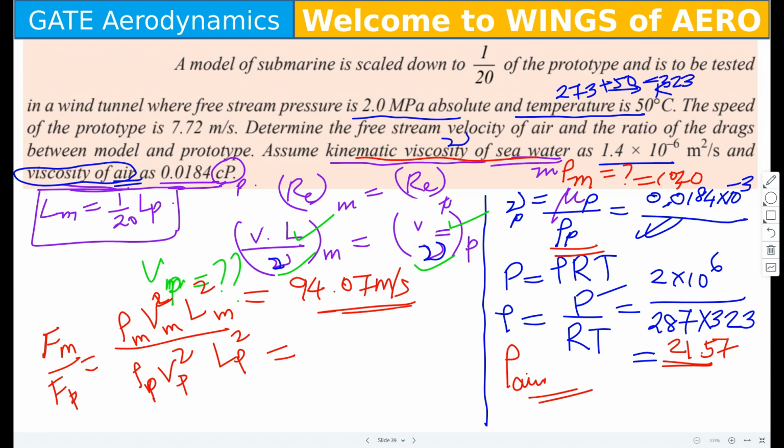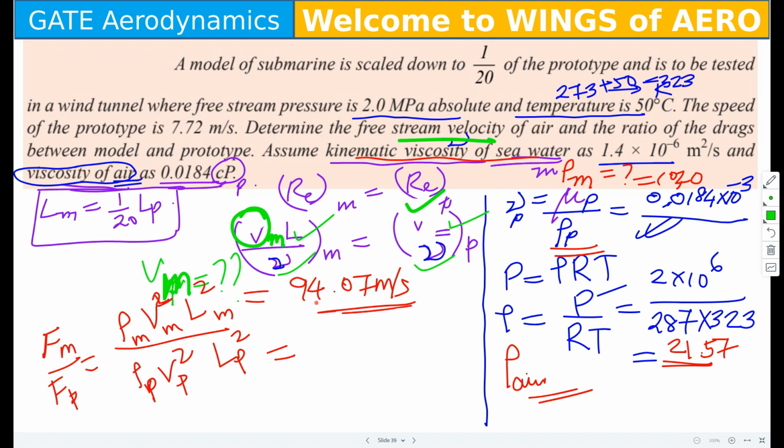See, again there is one error. What do we have to find? We have to find for the model only. V is given, so for the model it is 94.07.